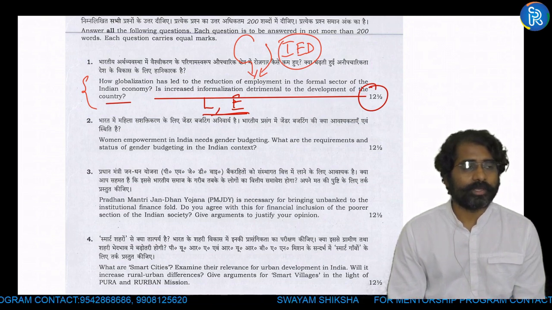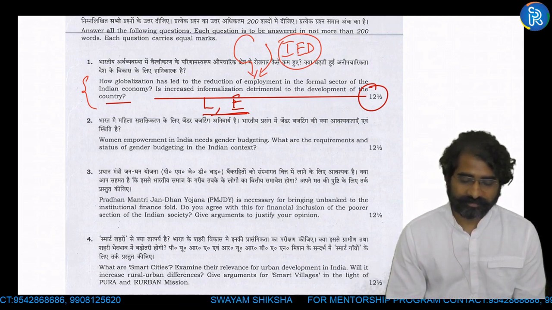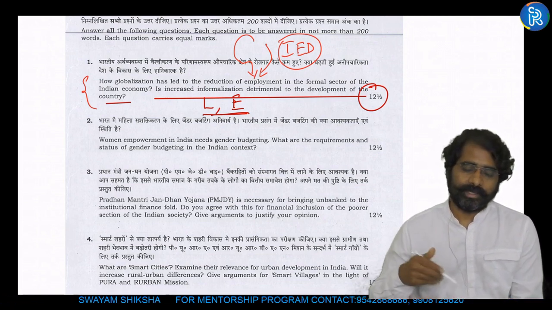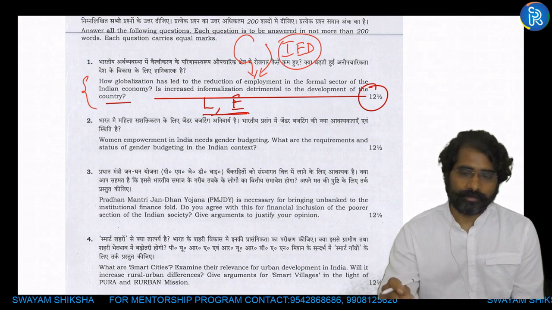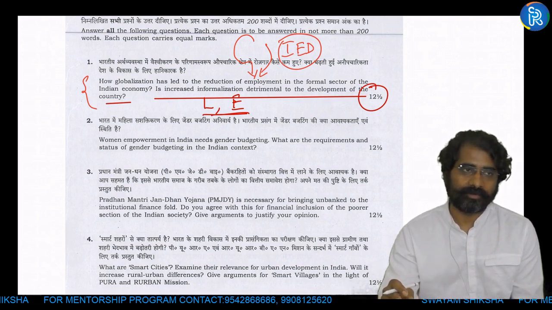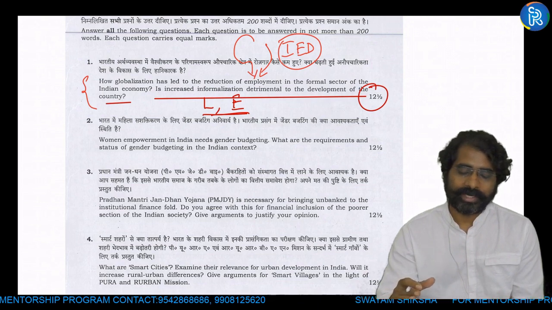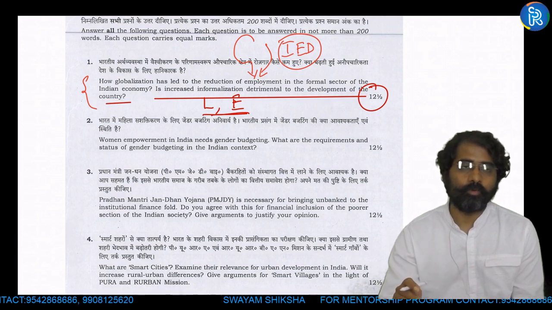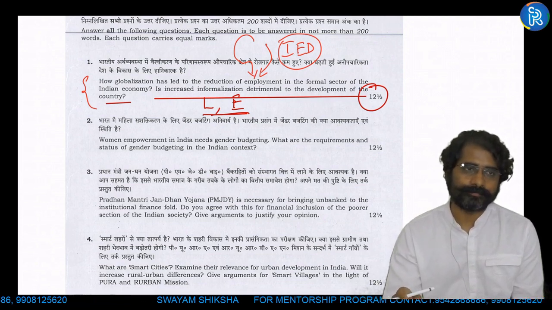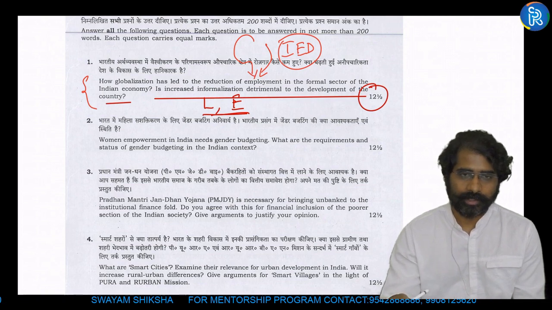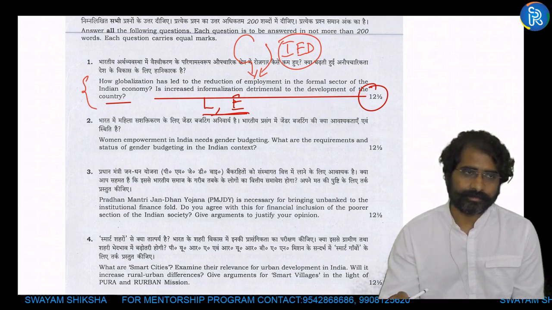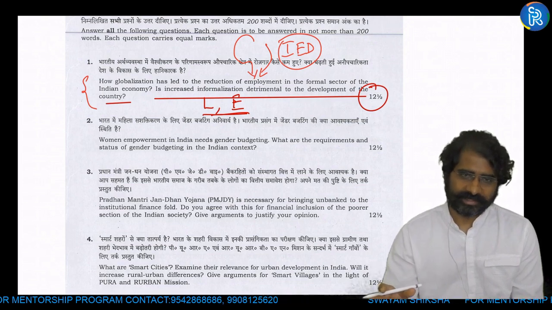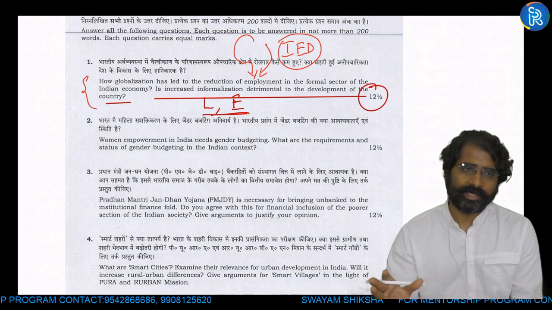When we're talking about the impact of globalization on the formal sector of the economy, first of all, after the 1991 economic reforms, you can write a direct introduction like: the 1991 economic reforms have led to over tertiarization of the Indian economy, and there was movement of MNCs into India, and there was stagnation of the manufacturing sector, which has led to informalization of the Indian economy.